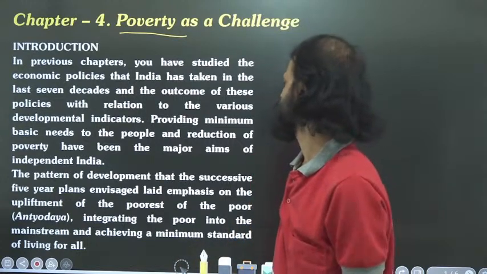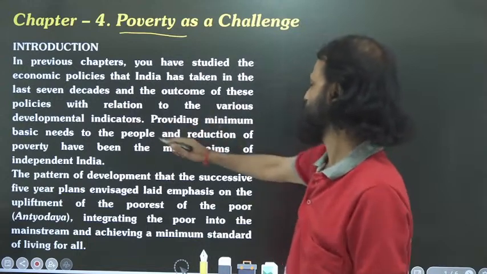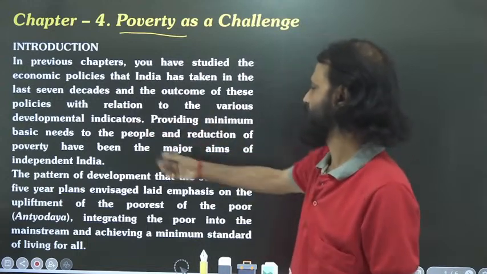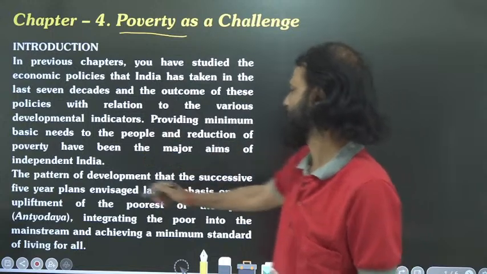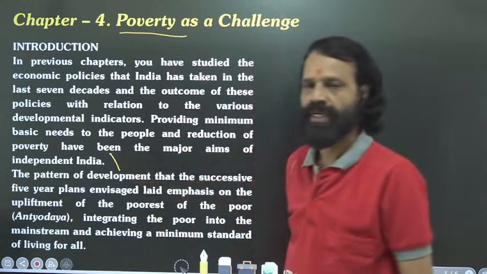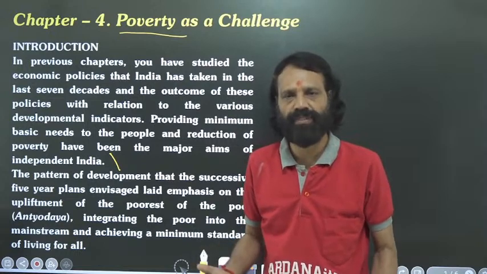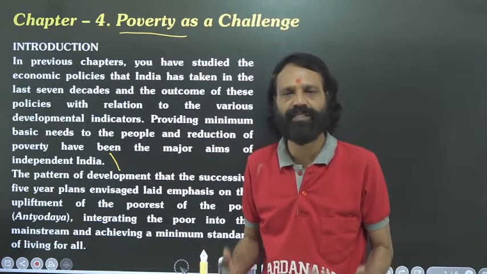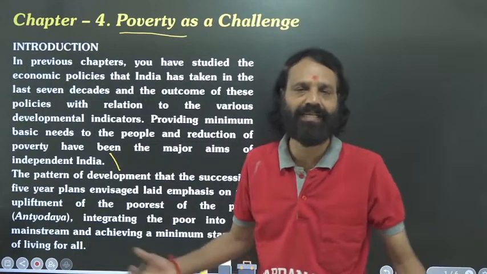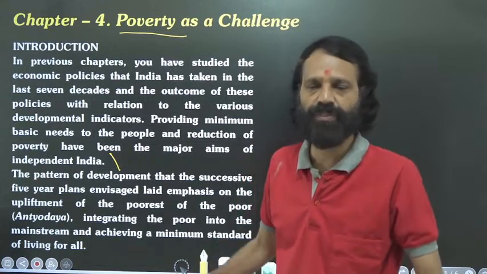Okay. So, we can see that providing minimum basic needs to the people and the reduction of poverty have been the major aims of independent India. Yes, of course, the Britishers were ruling our country. During their rule, India experienced poverty and the economy was not in a good position.